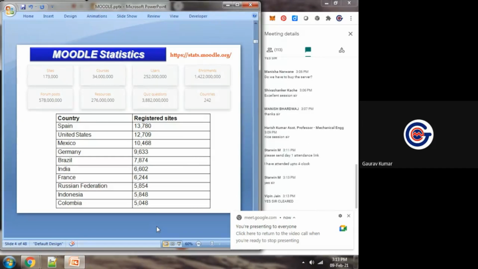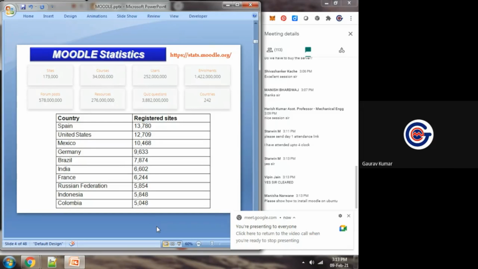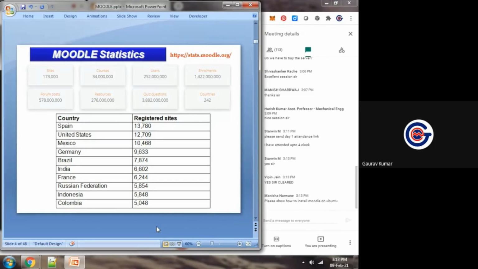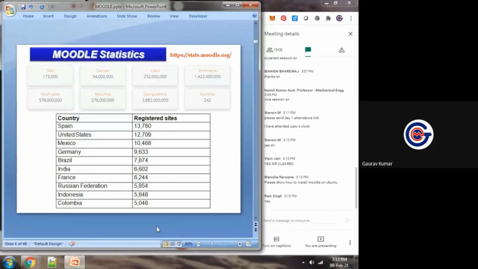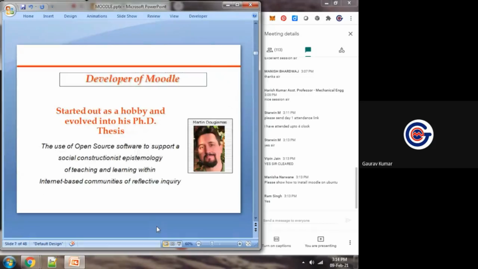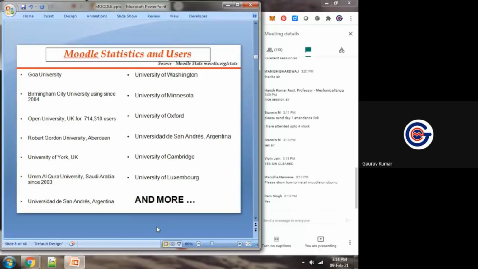So up to now, we have covered which features are available in Moodle LMS, what we can do. Okay. Now we will see how to use it. Okay, how to work with Moodle LMS. I will show you the simplest way. There are so many ways. These are the statistics, and all these data sets are mentioned in this slide, in this presentation.